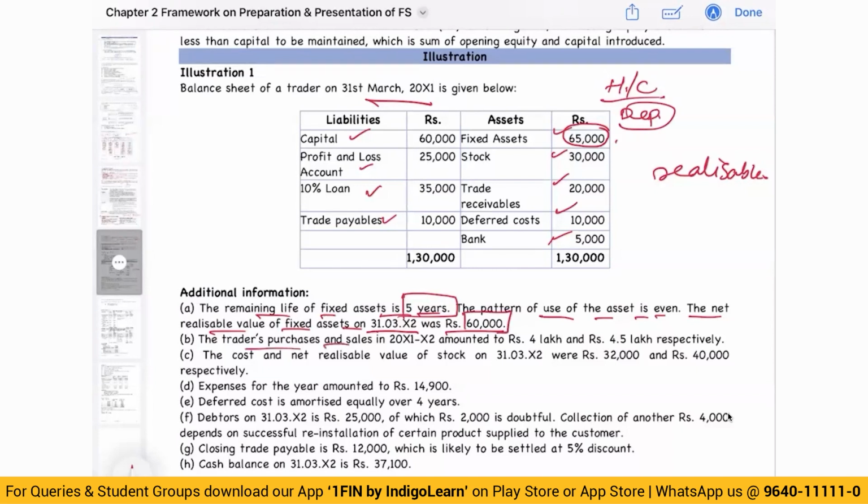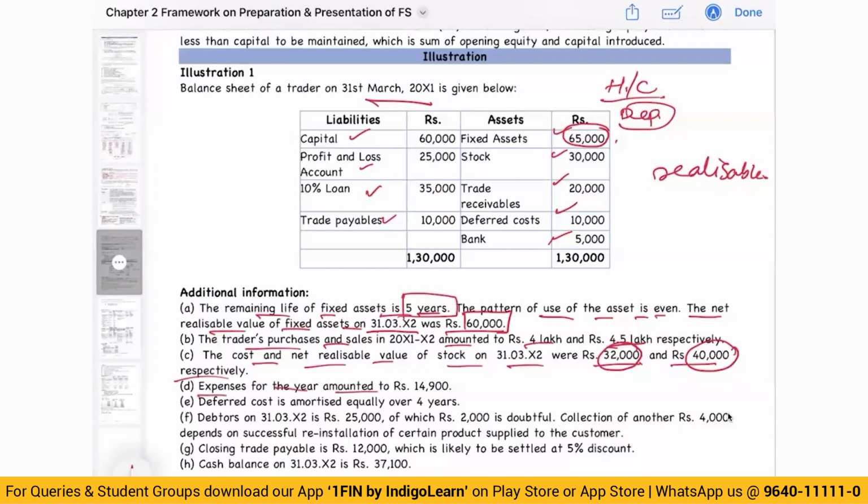Traders purchases and sales amounted to 4 lakhs and 4.5 lakhs. So that doesn't change. Cost and net realizable value of stock on 31st March were 32,000 and 40,000 respectively. So if I'm following the going concern, stock is 32,000. If I'm following non-going concern, stock is 40,000. Sir, how can we increase the value of stock? See, the company is no longer a going concern. Means we will sell off the assets and liability. So we'll show everything at net realizable value.